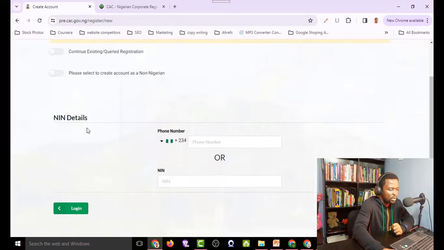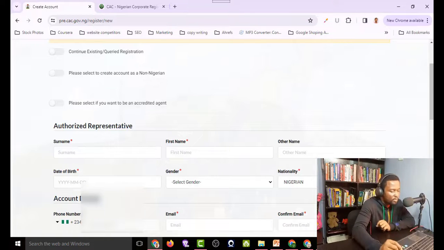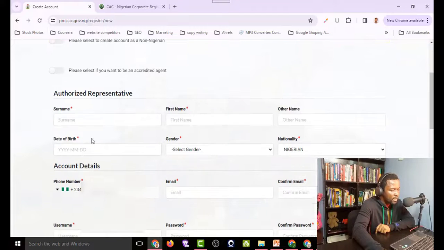I'll simply scroll down to where it says name details. So here I'm to provide my phone number or my NIN number. So I opt for the phone number. I finished typing my phone number, so I'll just go ahead and click here, next. Okay, the next page is for me to fill in my details, so I'll just go ahead and fill in the details. So let's just run through this together.